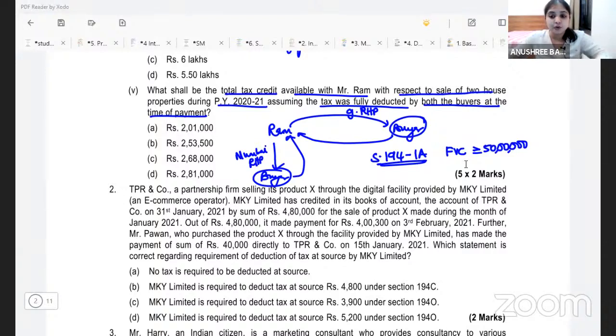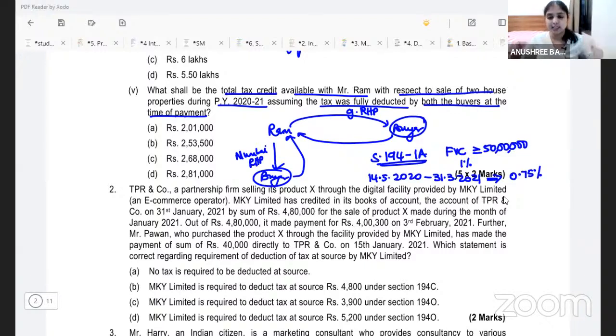The buyer is supposed to deduct tax at 1%, right? But in the COVID period, if any tax is being deducted in the period 14th May 2020 to 31st March 2021, under 194 IA, then not 1%, you will have to deduct tax only at 0.75%. This is what section 194 IA says. I hope you guys remember, right?